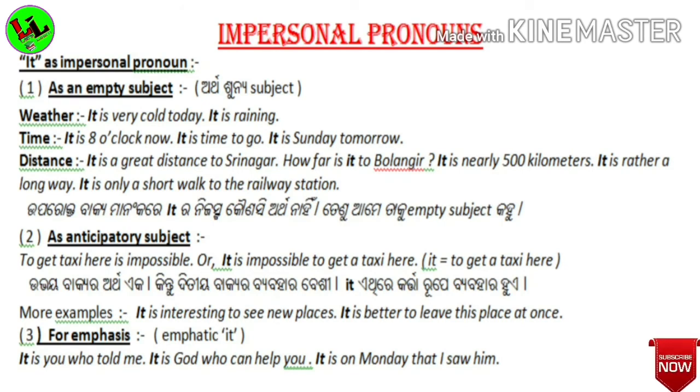And we can take some more examples. It is interesting to see new places. It is better to leave this place at once. Now see, in these sentences, it can be used as the subject of the sentence.